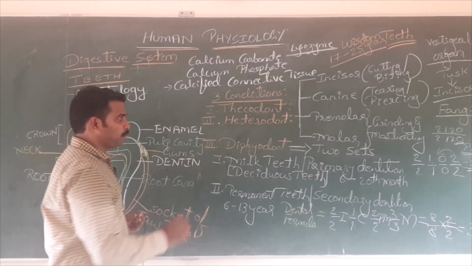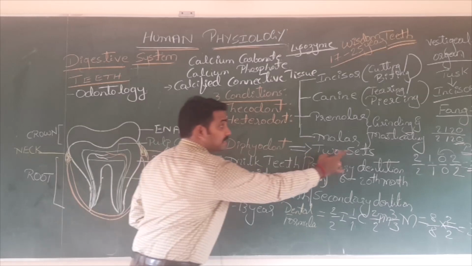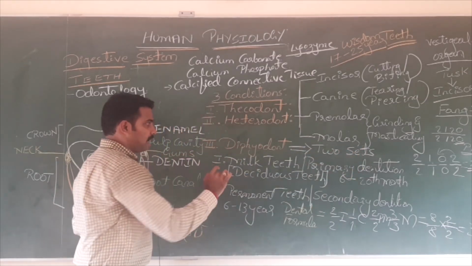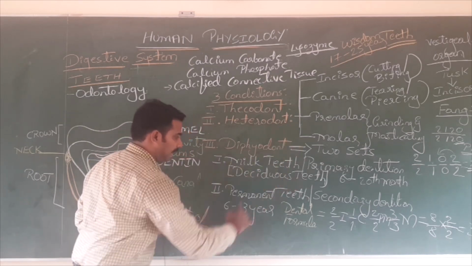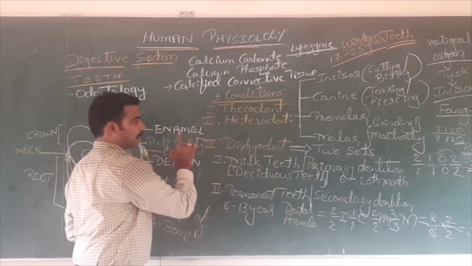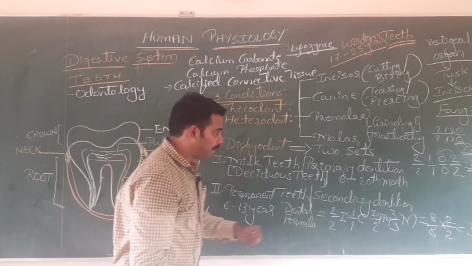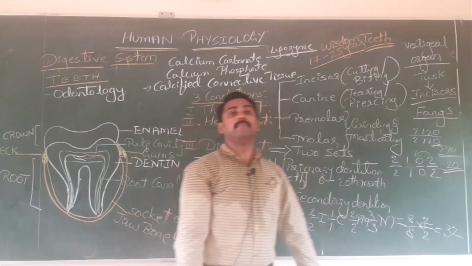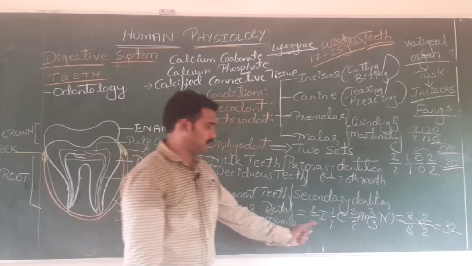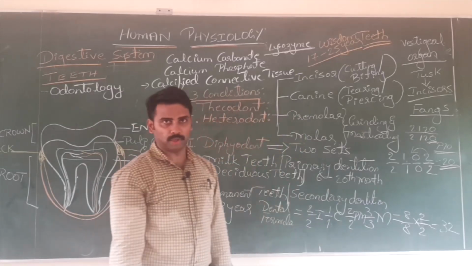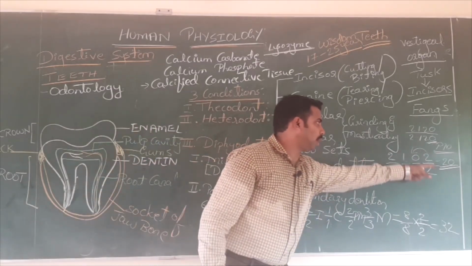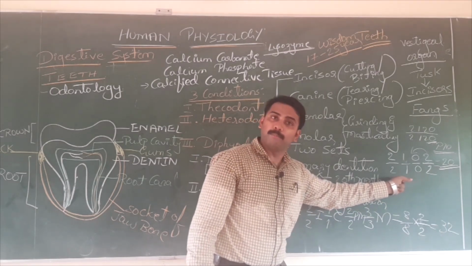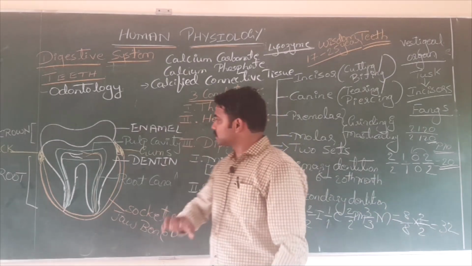1 mark question: what is diphyodont? During the lifetime, human possess 2 sets of teeth. That is the initial milk teeth, later permanent teeth. It is also a 1 mark question. Another 1 mark question is, write the dental formula of permanent teeth, which is there in the NCERT. You have to write this formula. But the dental formula of milk teeth is very important for NEET. No need to write it in the board's exam. Is that clear?